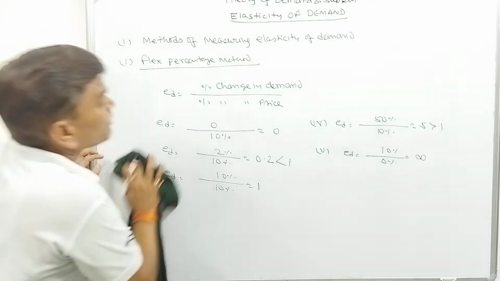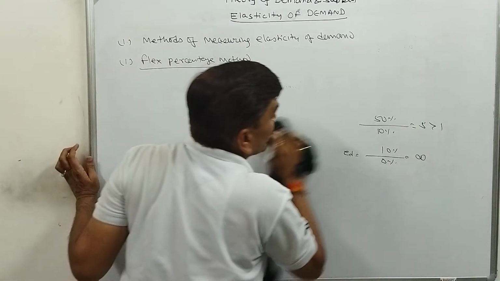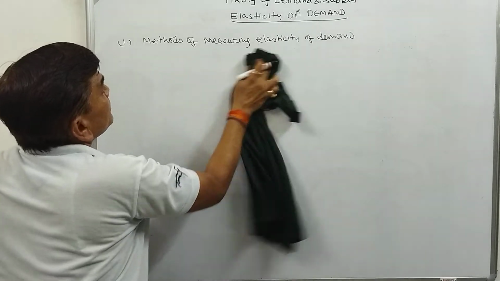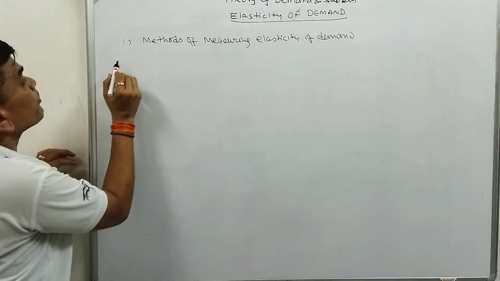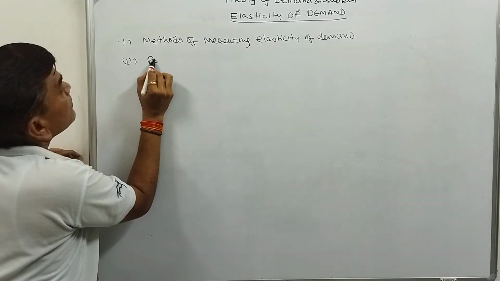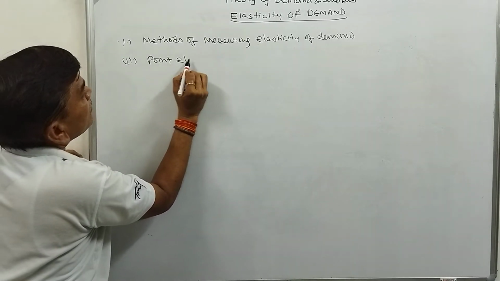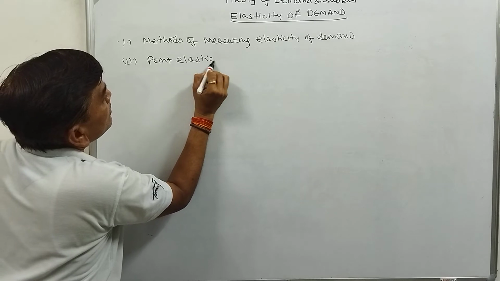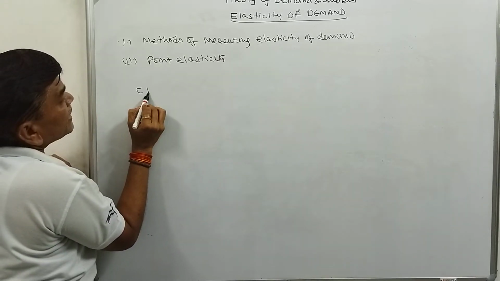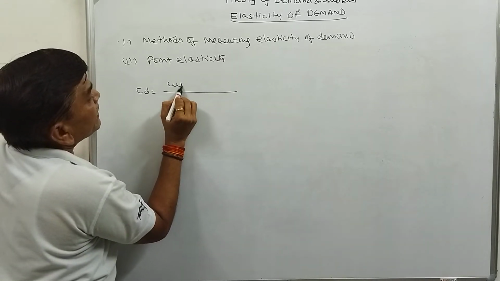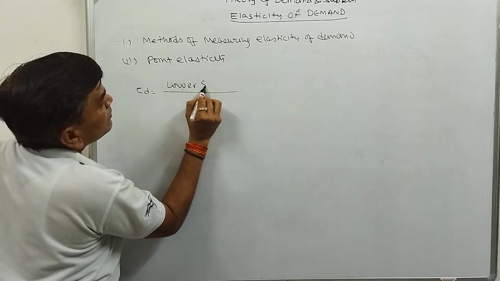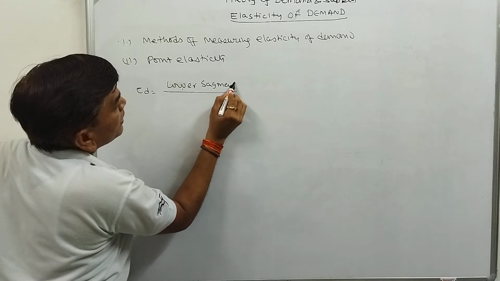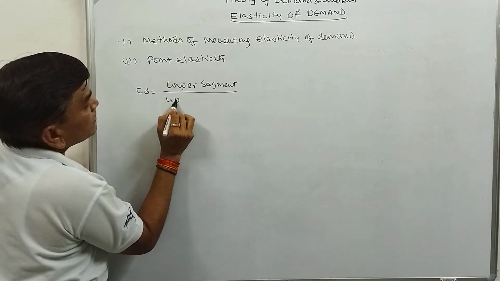The second method is called point elasticity. It's very important. The second method of measuring the elasticity of demand is called point elasticity. Point elasticity is lower segment divided by upper segment.